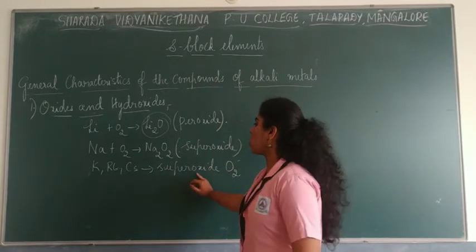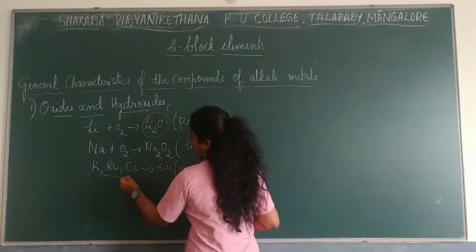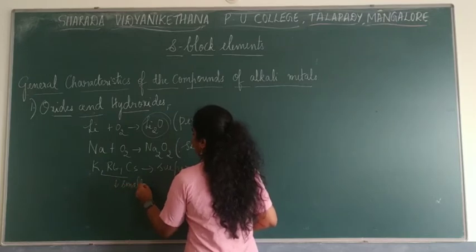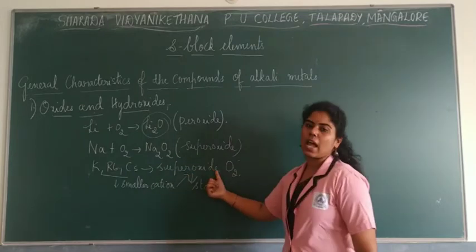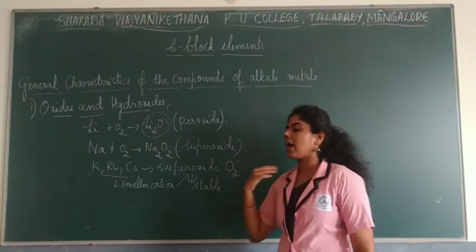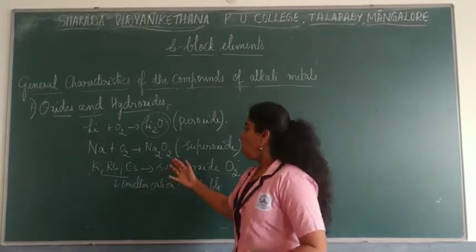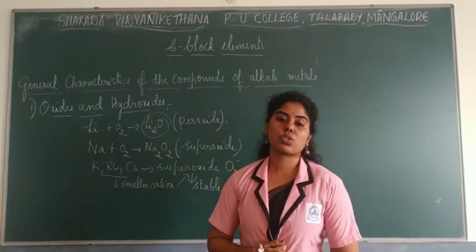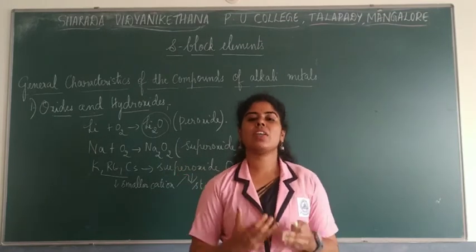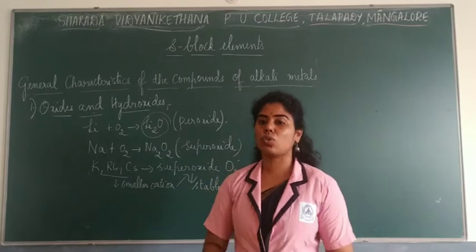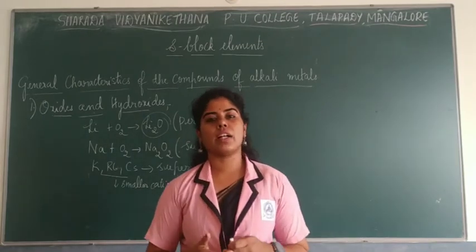So superoxides are really stable because of the smaller size of the cation, which is distorting the electron charge cloud of the larger anion of the oxide. The oxide ion is larger, and because of distortion there is high stability observed. Also, talking about the preparation of oxides in the laboratory, you can use appropriate agents under appropriate conditions to prepare all of these oxides, like superoxides.